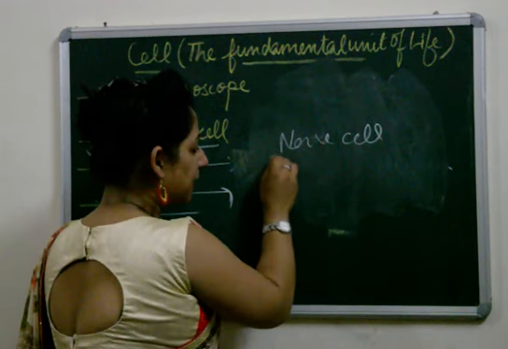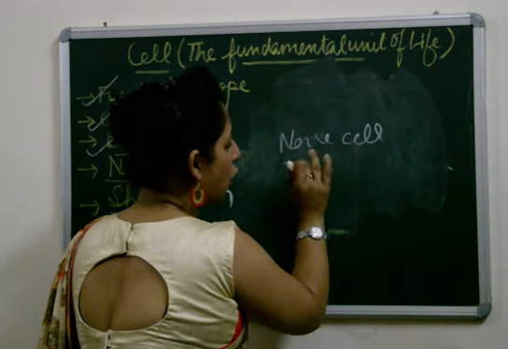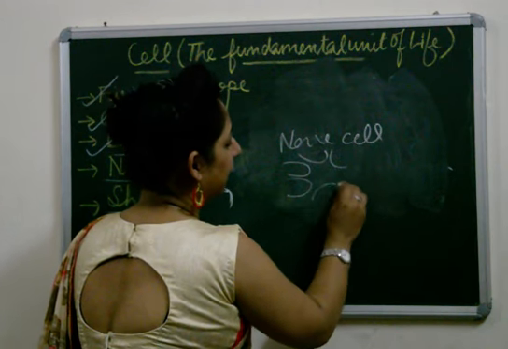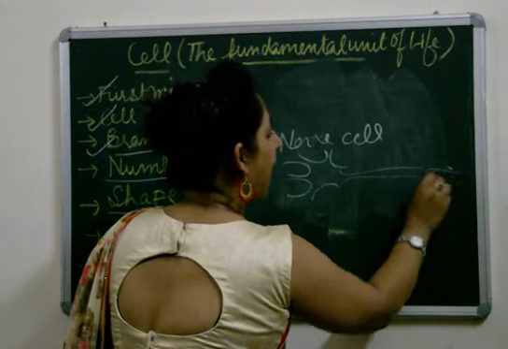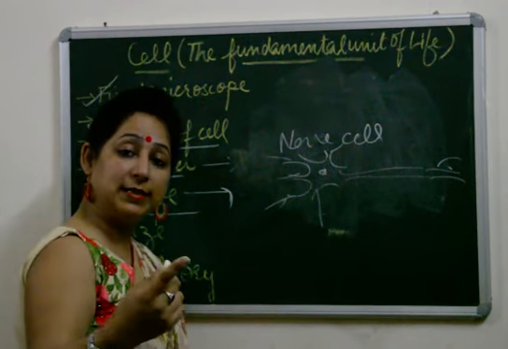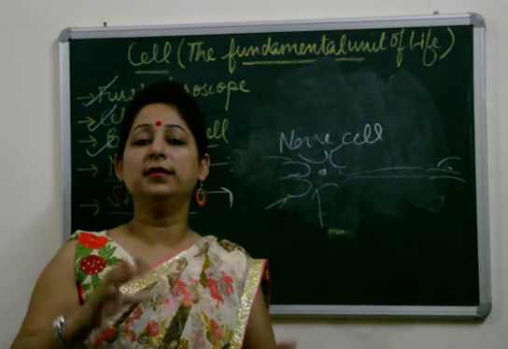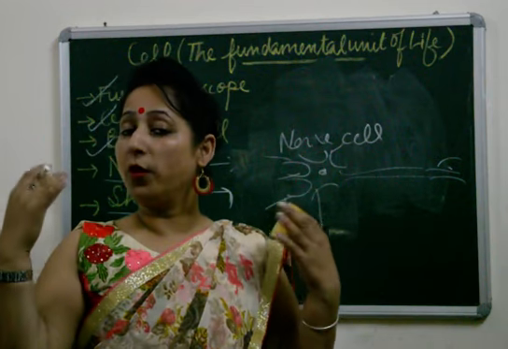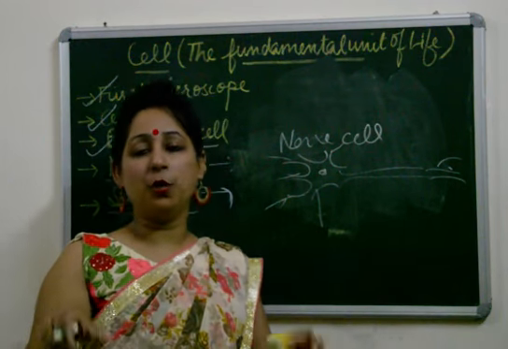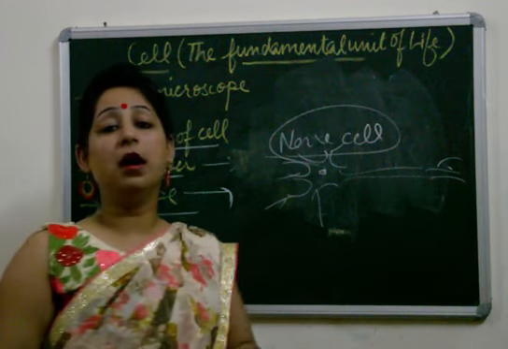Nerve cell, it is elongated in shape. It is long, tail-like in shape, like this. Its function is to conduct the nerve impulses. It just acts like wires in our body and conducts the impulses from head to toe, from brain to body and from body to brain. All this conduction is done by this nerve cell.